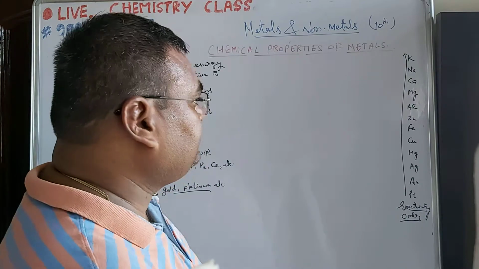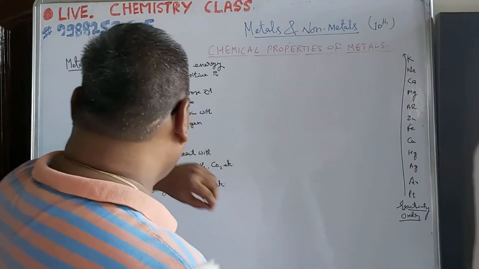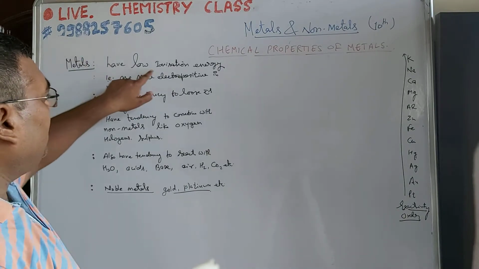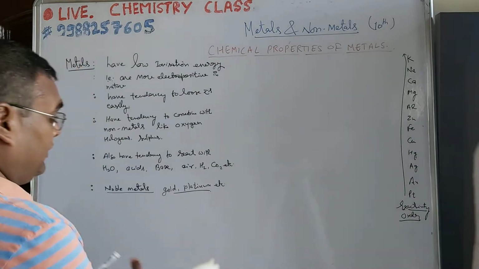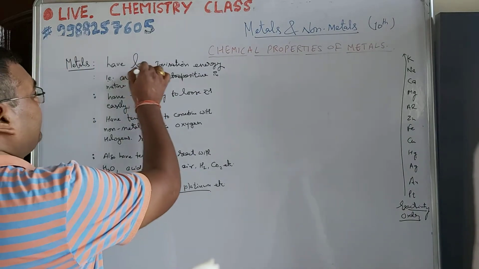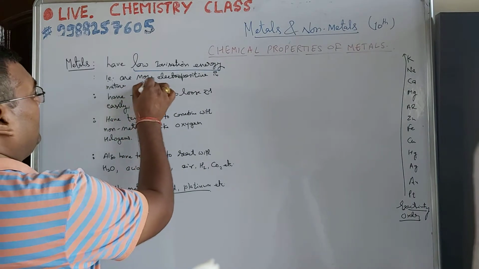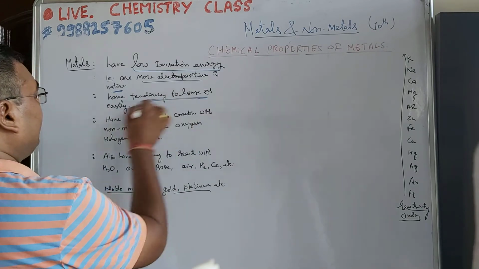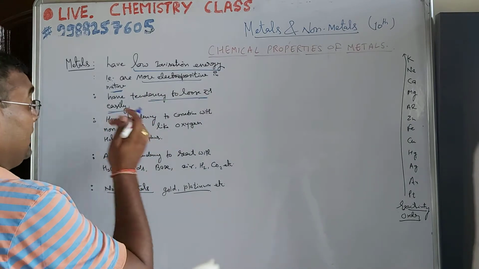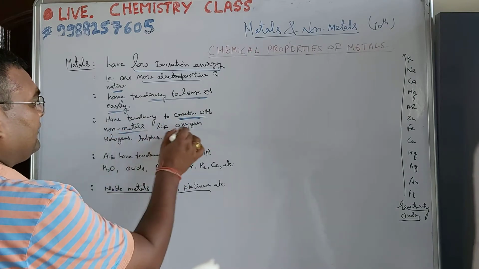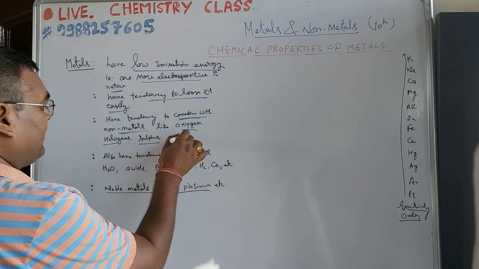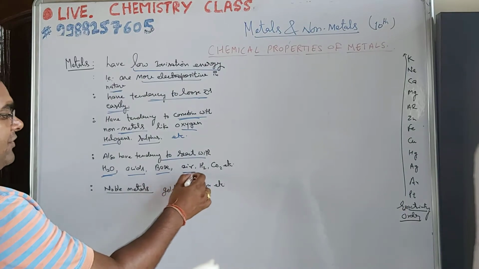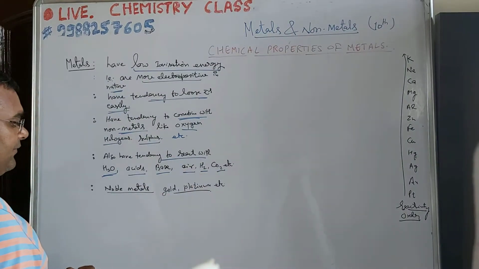Metals, what do you know about metals? Metals are generally those substances which have low ionization energy. These are more electropositive in nature. These have a tendency to lose electrons easily. These have a tendency to combine with non-metals like oxygen, halogens, sulfur, etc. These have a tendency to react with compounds like water, acids, bases, air, hydrogen, carbon dioxide, etc.